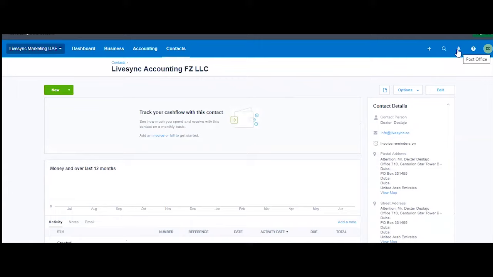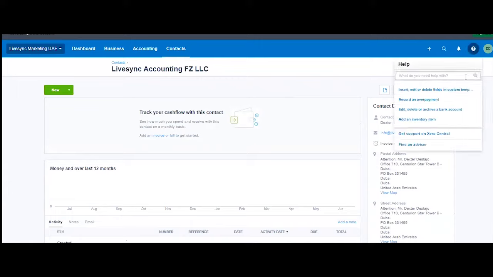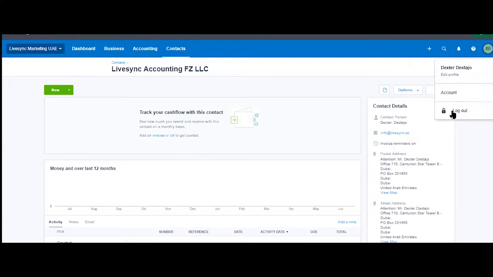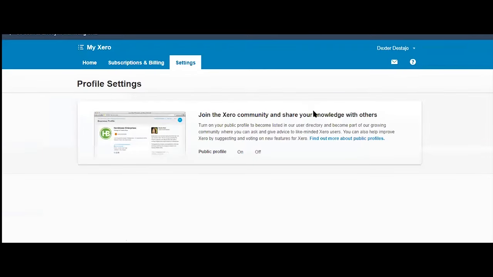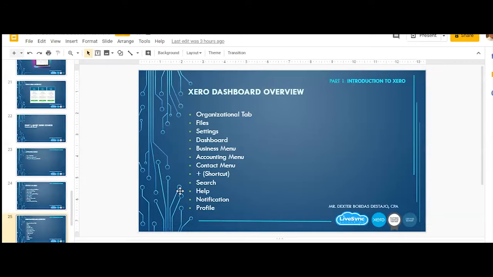Then your notification, and this is also your help. If you want to ask for a particular information on this page, you want to learn more, then you use this. Then finally, your profile would be here. Okay. So that's the walkthrough of Xero so far.